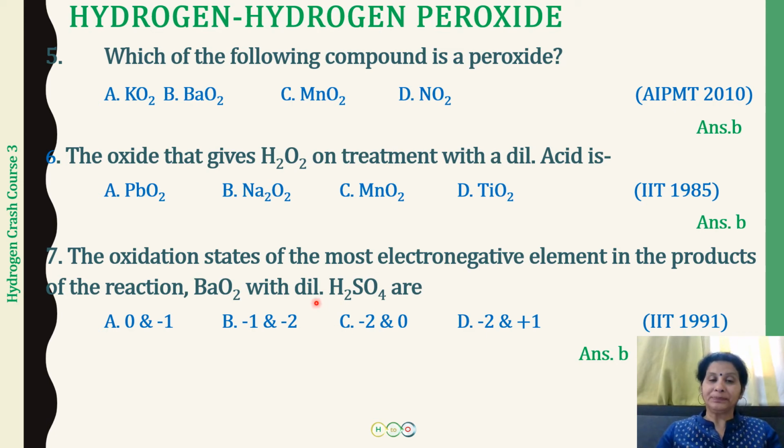Okay, so in H2O2, the oxidation number of the most electronegative element, that is oxygen, is going to be -1. And in barium sulfate, the oxidation number of oxygen is going to be -2. So the correct option is going to be B option. But now there are certain things which I want you to remember related to this reaction. First of all, we are not going to use anhydrous barium peroxide. We use hydrated barium peroxide.